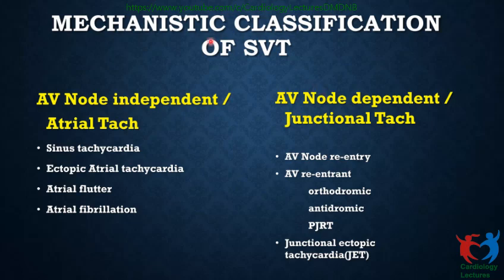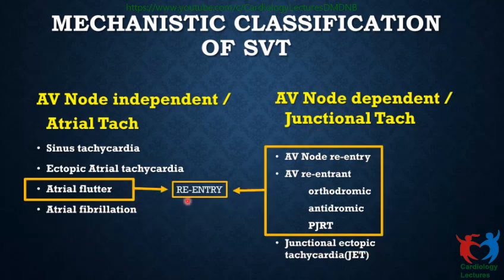Now, if you go to the mechanism, the AV node independent tachycardias are sinus tachycardia, ectopic atrial tachycardia, atrial flutter, and atrial fibrillation. That means these arrhythmias don't need the AV node or the ventricles for perpetuation. AV node dependent ones are junctional tachycardia, AV node reentry or AV reentry, or junctional ectopic tachycardia.